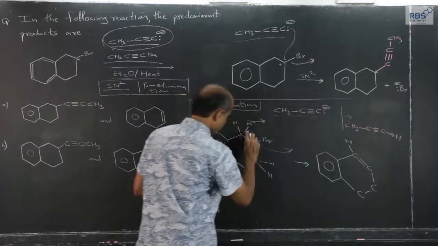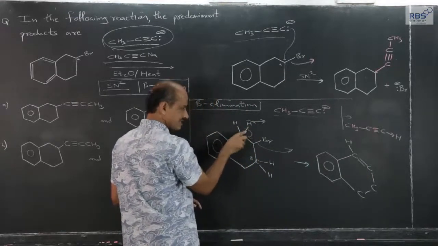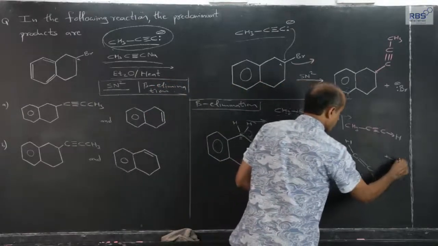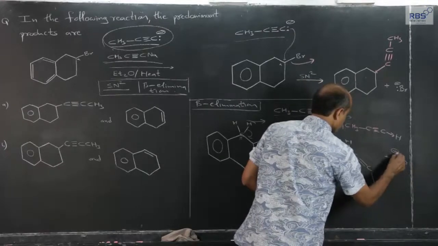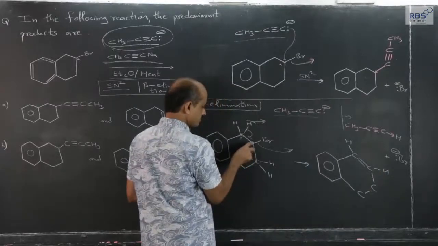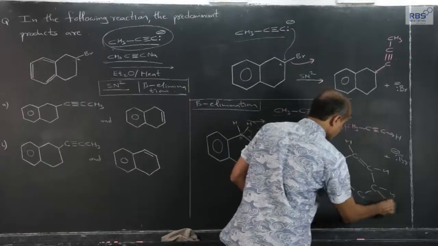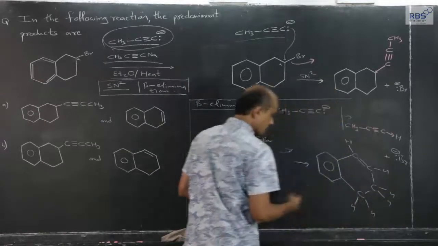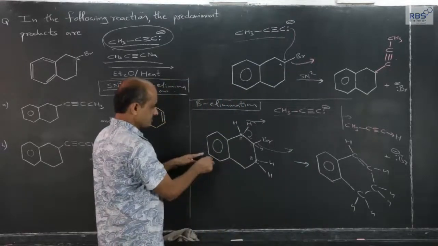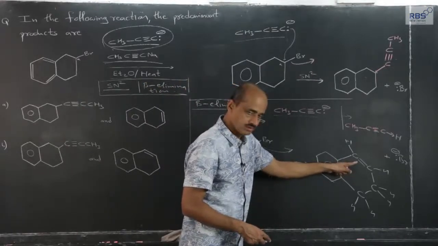And the moment this shared pair forms a pi bond, this sigma CH forms a pi bond between two carbon atoms, bromine goes out in the form of Br minus ions. So, one hydrogen atom is there, it was there earlier also. Everything else will remain as it is, and therefore, beta elimination of this in the presence of a strong nucleophile will give rise to a carbon-carbon double bond here.